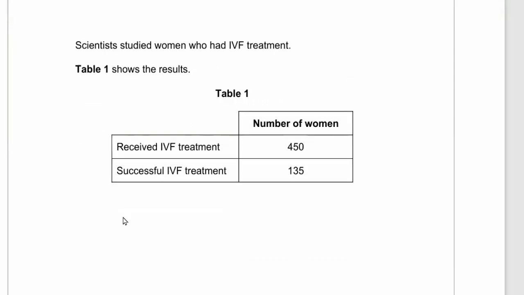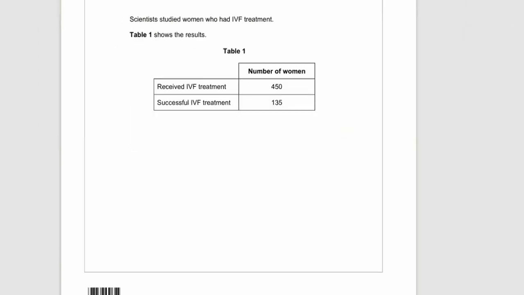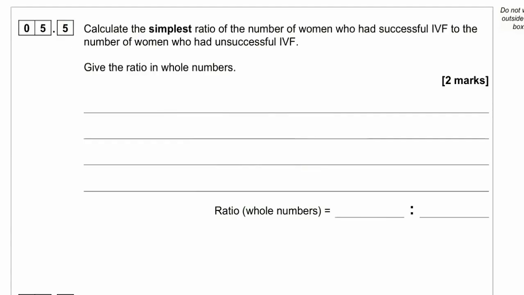So let's move on to 5.5. Scientists studied women who had IVF treatment. Table 1 shows the results. 450 women got treatment, and 135 were successful with their treatment. This question says, calculate the simplest ratio of the number of women who had successful IVF to the number of women who were unsuccessful. So we need to give the ratio in whole numbers. We need to calculate the simplest ratio and then give it in whole numbers.